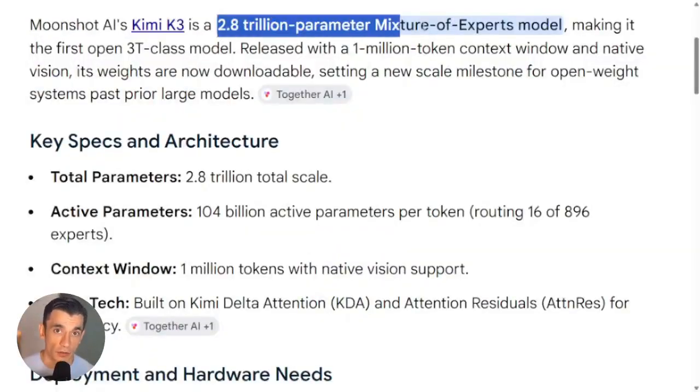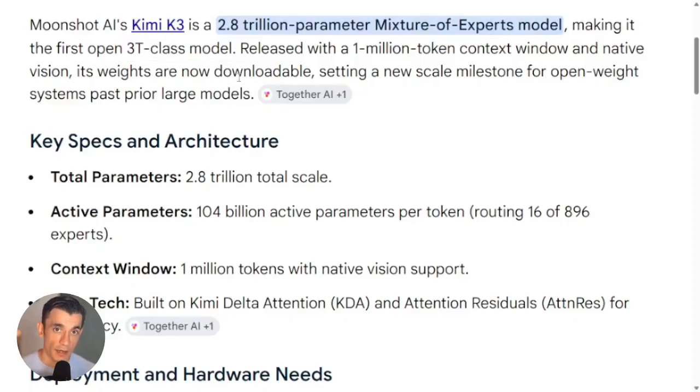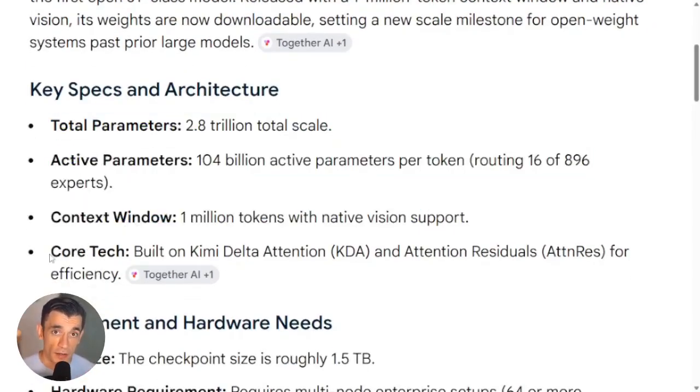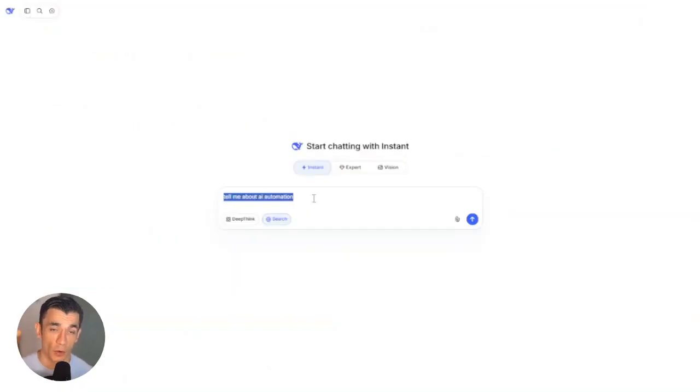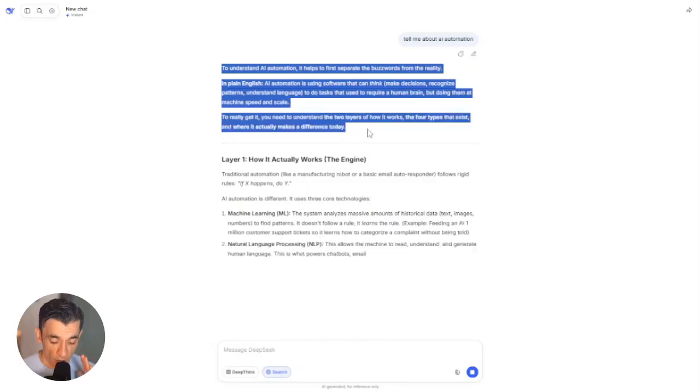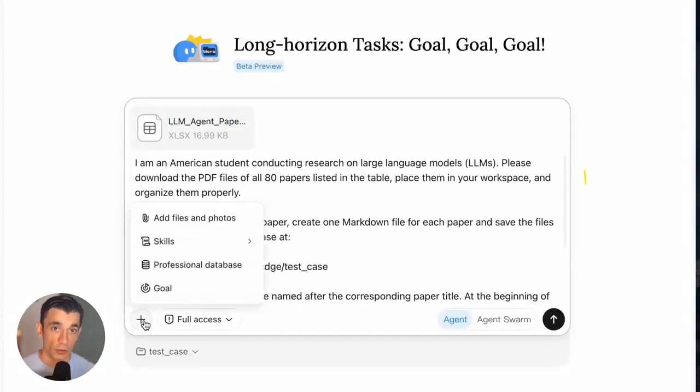Moonshot is calling it the first open 3T class model, meaning it's the first free downloadable AI to reach roughly that size. Before this, the biggest free model out there was DeepSeek's V4 Pro, sitting at around 1.6 trillion parameters. Kimi K3 blows straight past that.